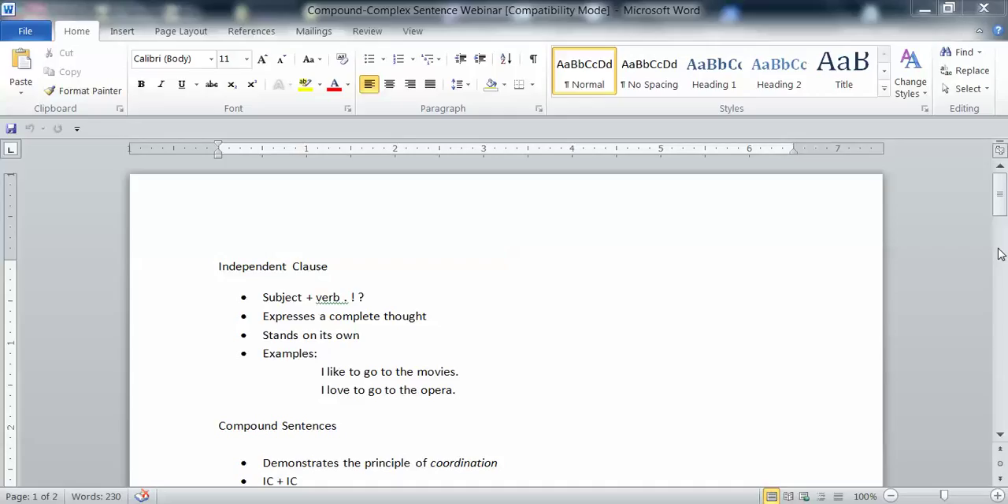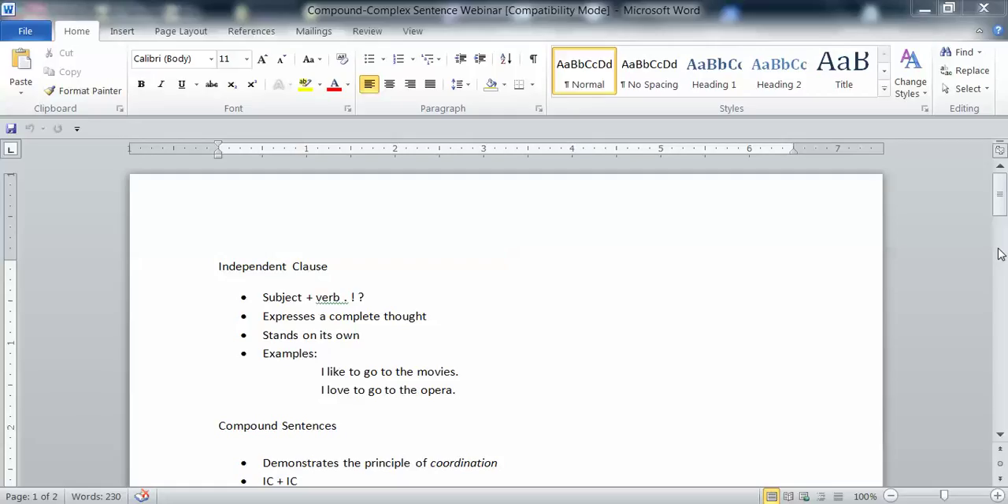I have already gone over independent clauses. Independent clauses consist of subjects and verbs and some end mark of punctuation, usually a period. They express a complete thought. They stand on their own because they express a complete thought. Some examples are: I like to go to the movies. I love to go to the opera.